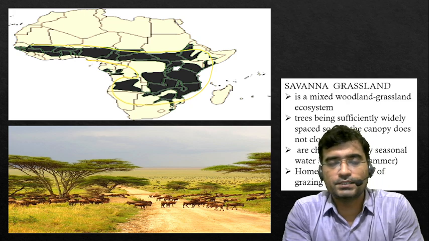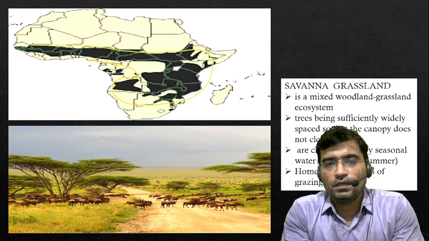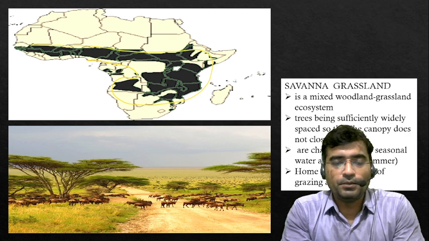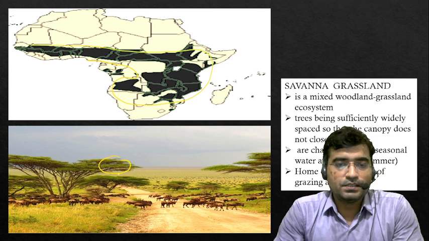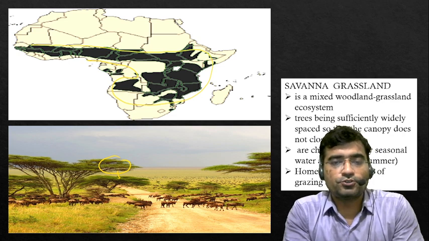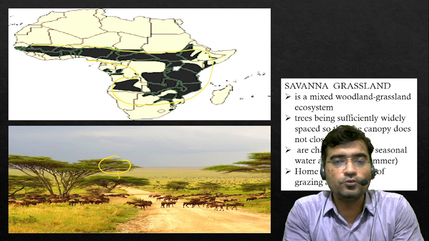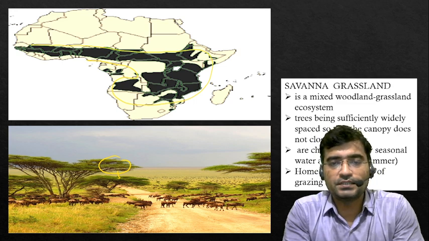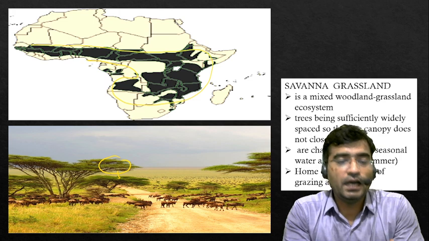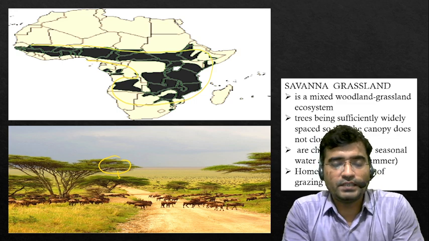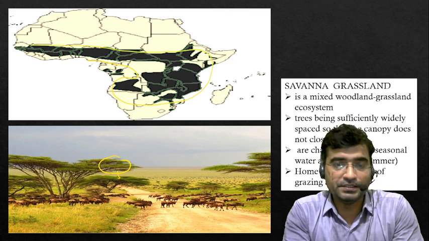So when Savanna Forest comes, you should make it clear that it refers to the deciduous forest. Deciduous forest means the forest sheds its leaves during the dry season; such forest is called deciduous. The purpose of the tree is to preserve water, and when leaves are there, the rate of evaporation may be higher. This way, deciduous trees save water and remain alive even during the dry season.